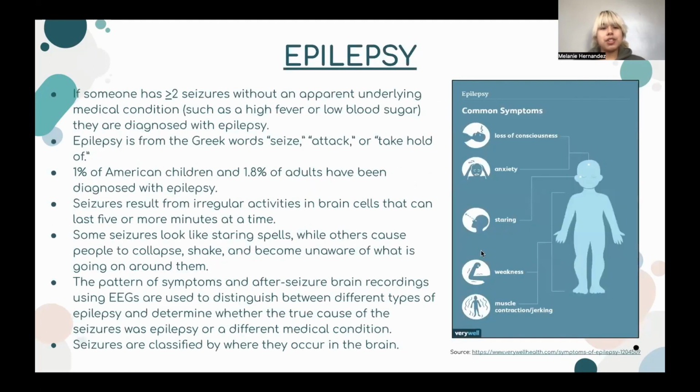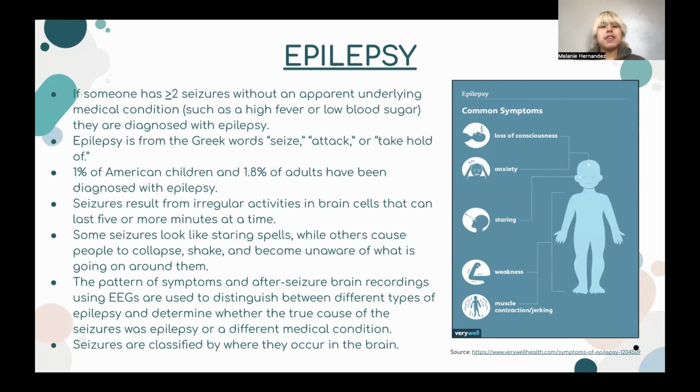The last childhood disorder that we will talk about is epilepsy. If someone has more than 2 seizures without an apparent underlying medical condition, they are diagnosed with epilepsy. About 1% of American children and 1.8% of adults have been diagnosed with epilepsy. The seizures result from irregular activity in brain cells.